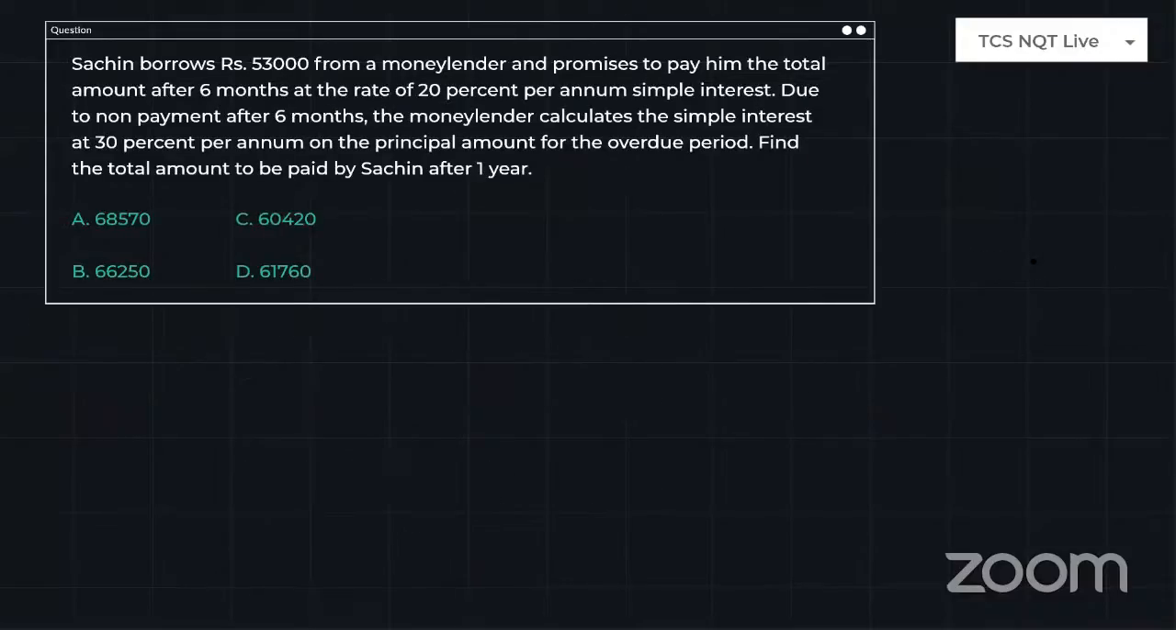So just look into the next question. Yes, guys, we are running out of time actually. So I would like to make you this type of problems very quickly. So try to do this. So Sachin borrowed. I'll give you the idea for this problem. Why? Because we are running out of time.